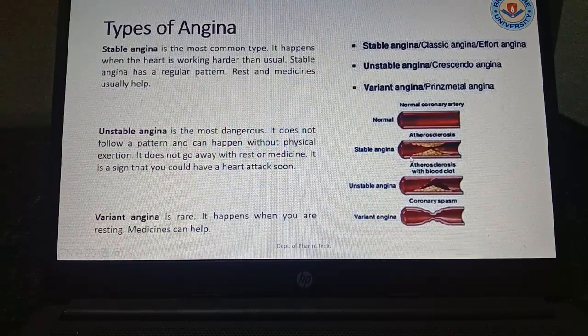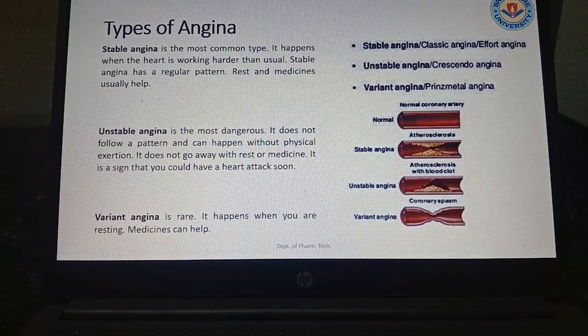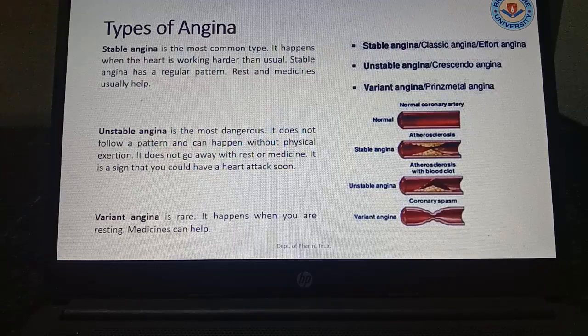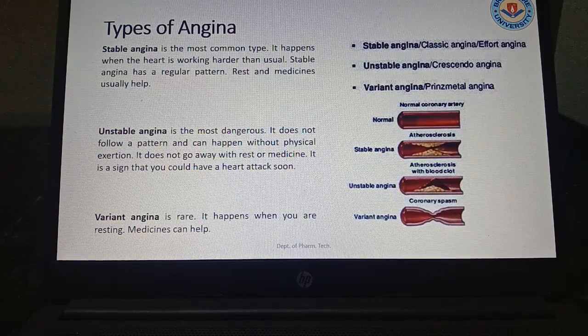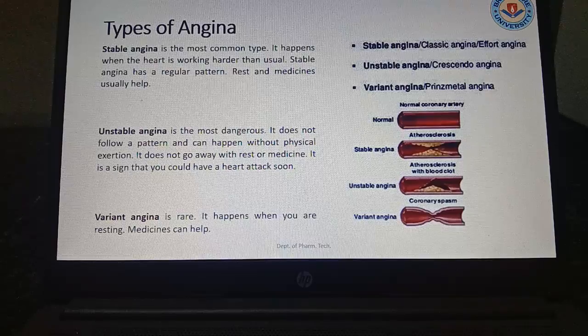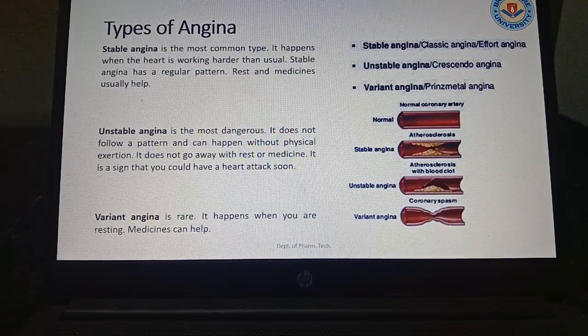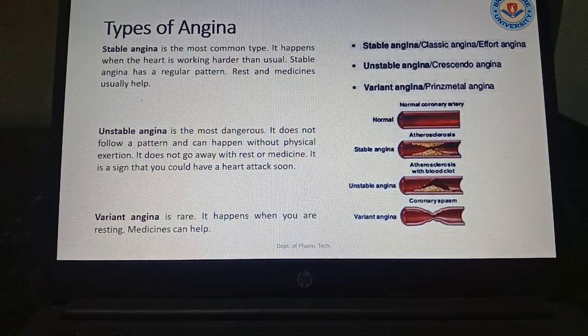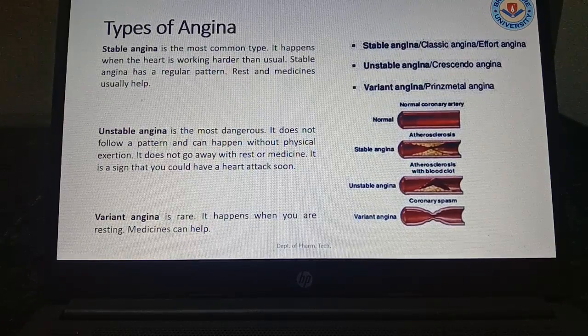Now there are three types of angina, that is stable angina, unstable angina and variant angina. In case of stable angina, that is the most common type. It happens when the heart is working under the usual load. Stable angina has a regular pattern, rest and medicine usually help. This is a normal angina, there is not much problem. So medicine generally cures this problem.